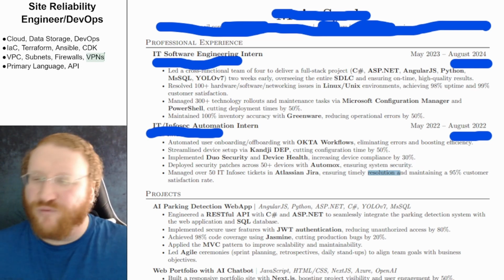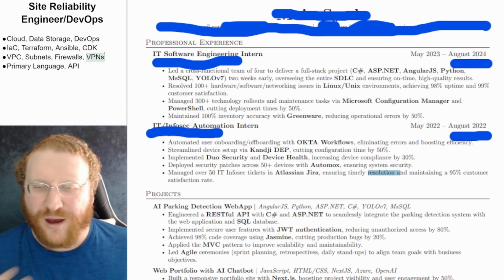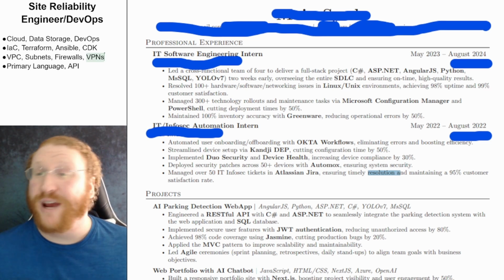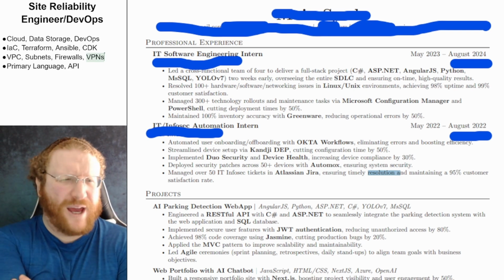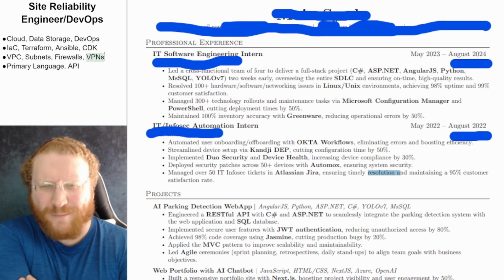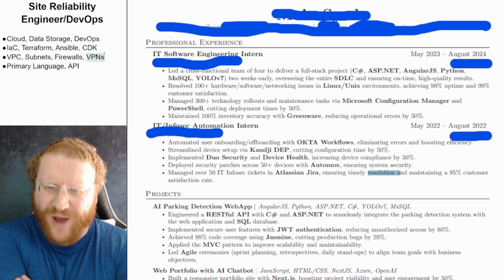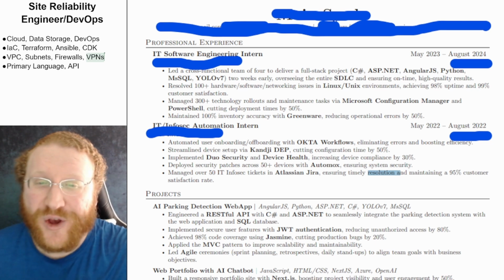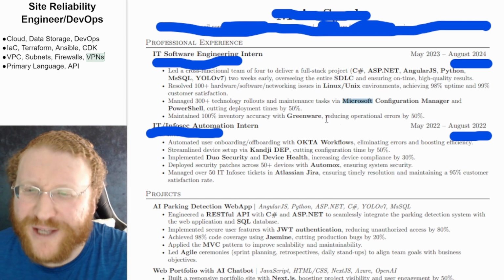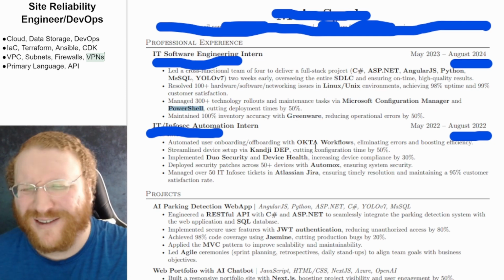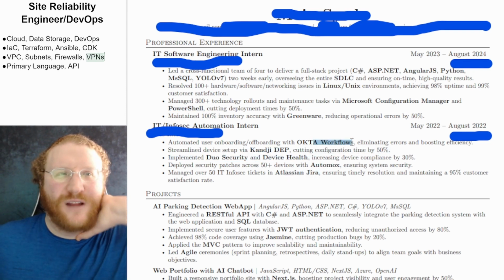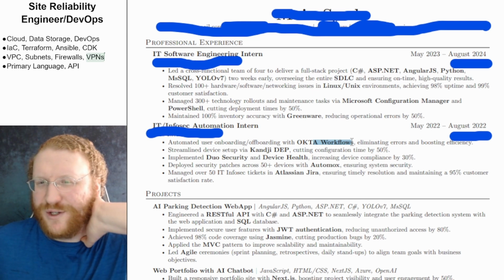So yeah, even regardless of the international student OPT thing, you're not going to get any interviews with this for a site reliability engineer. For a full stack engineer, maybe, actually. You have some of the right ones, although there's a lot of superfluous stuff that I don't care about. Like this and PowerShell. This or this or this or this. So there's not a lot here that I can use to move you forward.